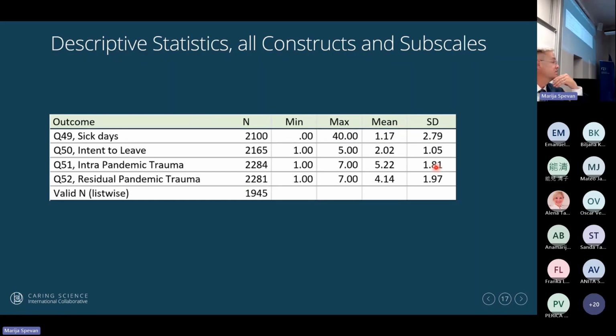Okay, so this was tough for nurses to get through globally. And then the residual pandemic, it's over 4. So there are more nurses than less nurses still struggling with post-traumatic stress from the pandemic. So this is very informative. And look at our standard deviation, almost 2. So this is telling us that this was really a varied experience.